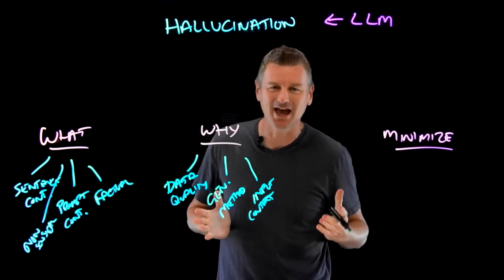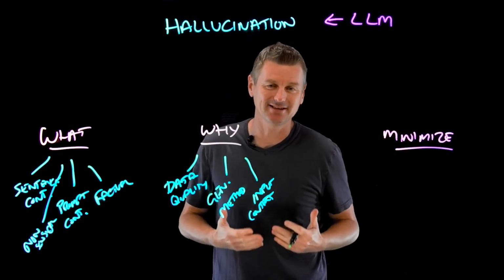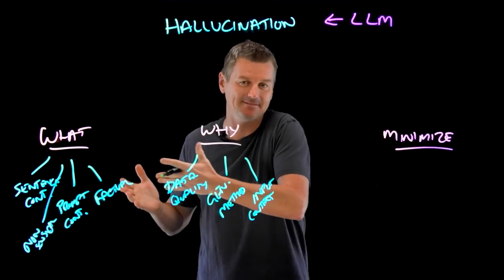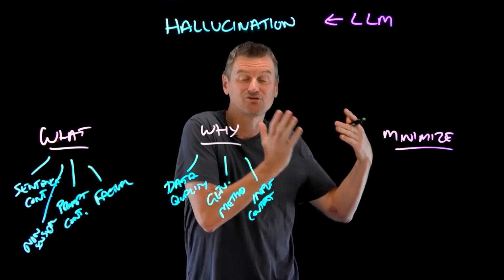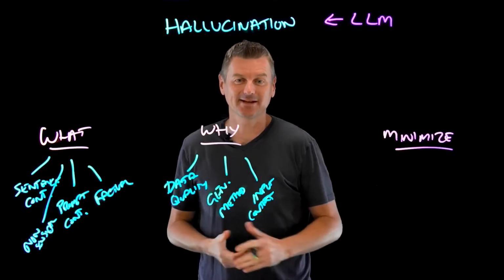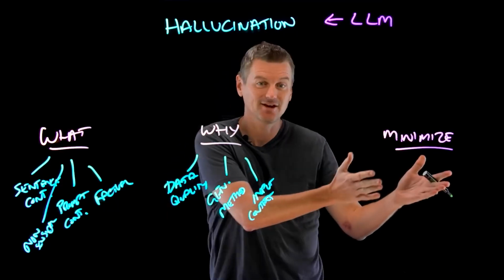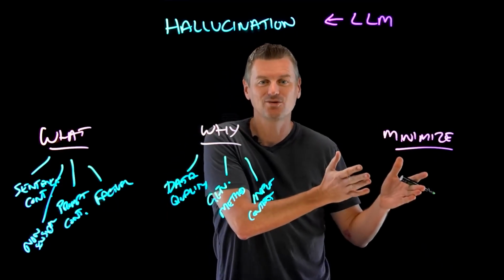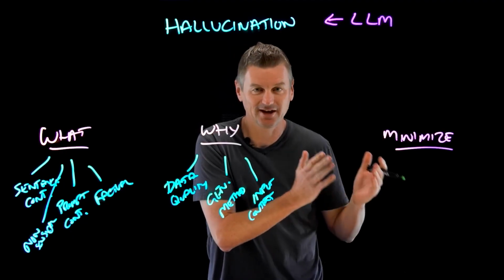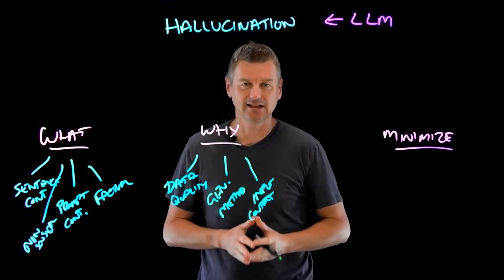Context is important, and if we don't tell it we're looking for generated text suitable for an academic essay or a creative writing exercise, we can't expect it to respond within that context. Which brings us nicely to the third and final part. What can we do to reduce hallucinations in our own conversations with LLMs?